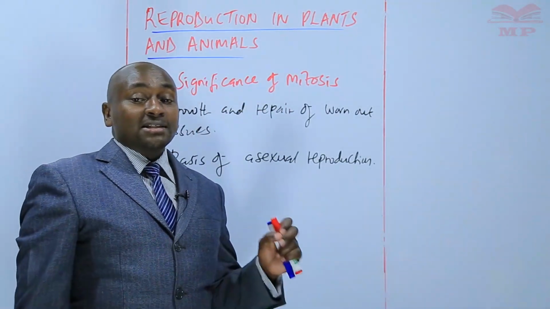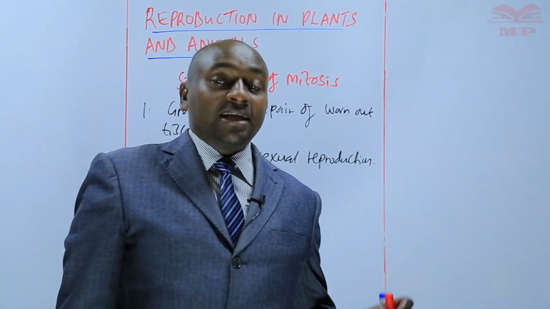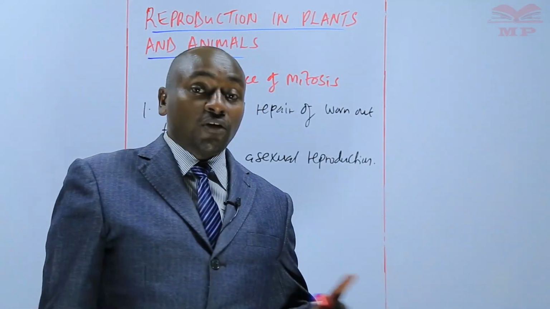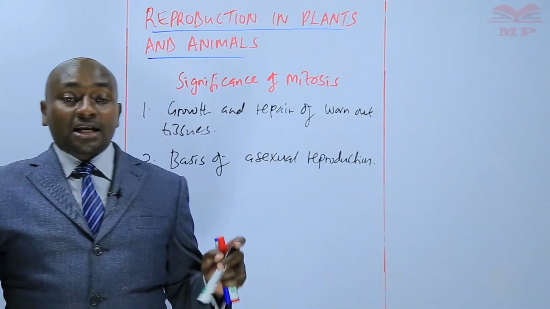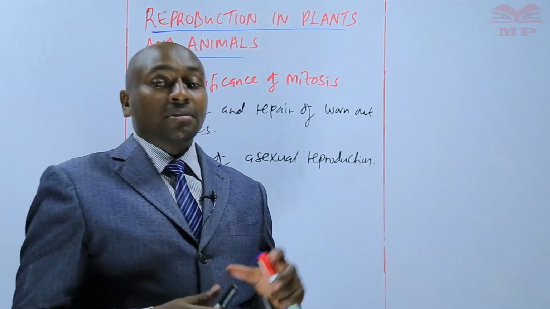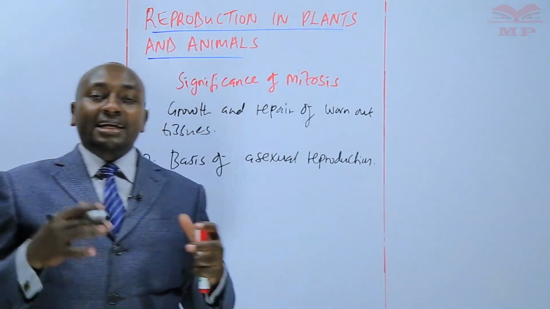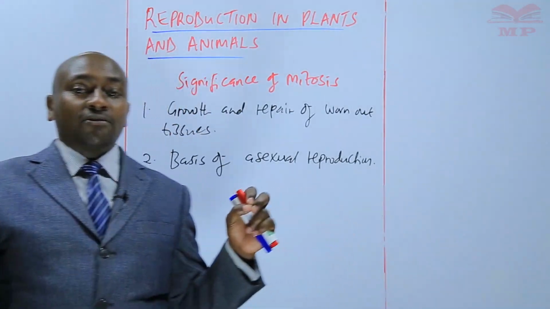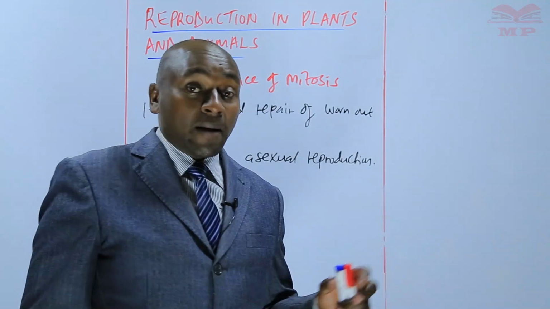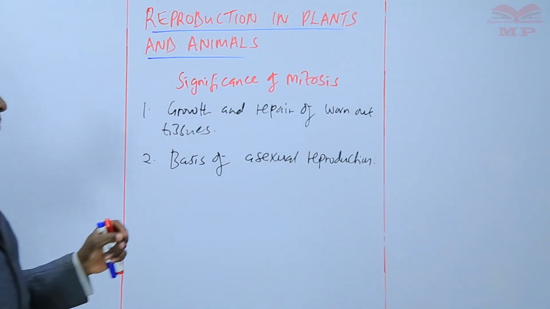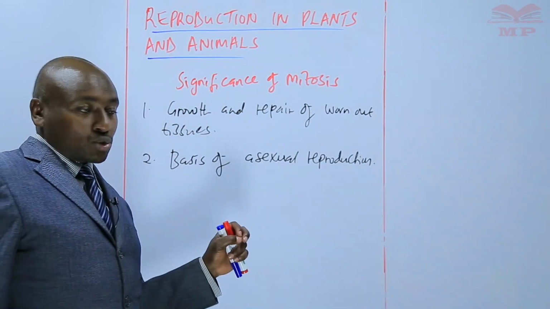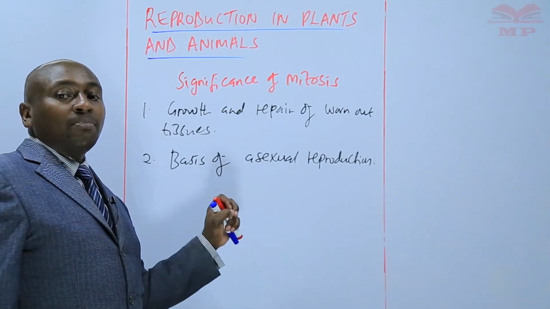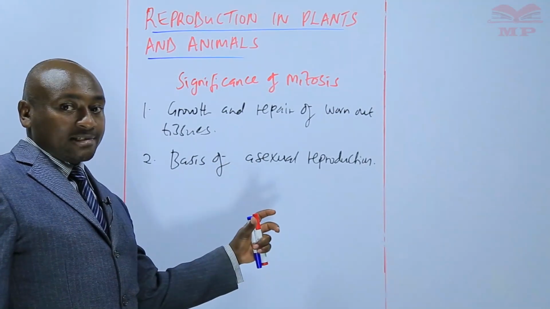And we say that asexual reproduction is the type of reproduction that doesn't involve gametes, but the entire organism forms an exact copy of itself. So that follows the principles of mitosis. So mitosis is the basis of asexual reproduction. So for those organisms that reproduce asexually, they use mitosis.